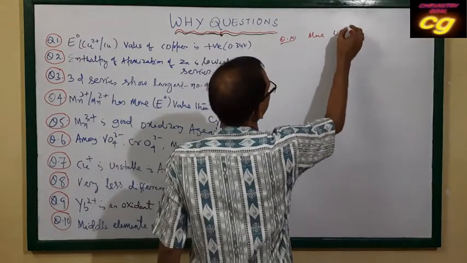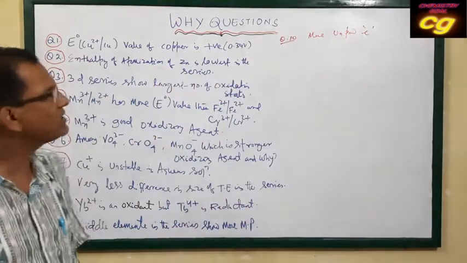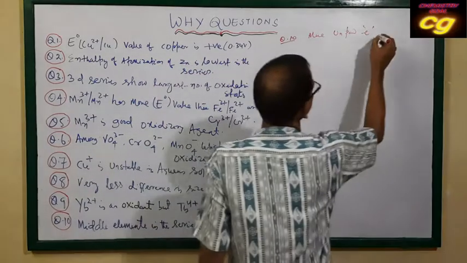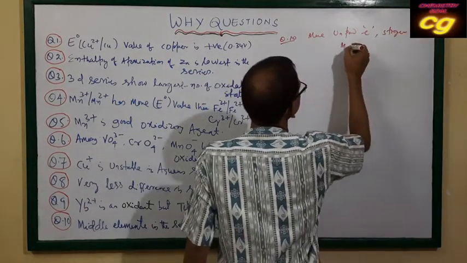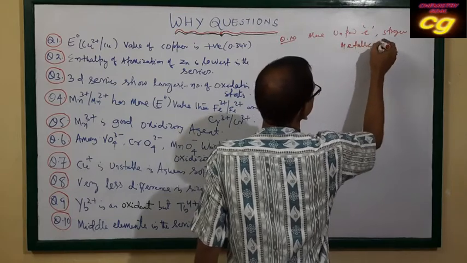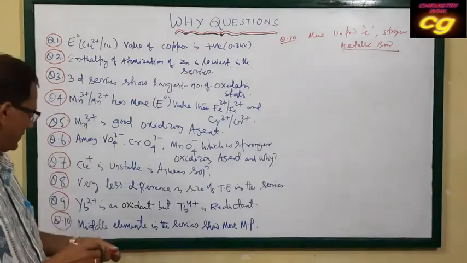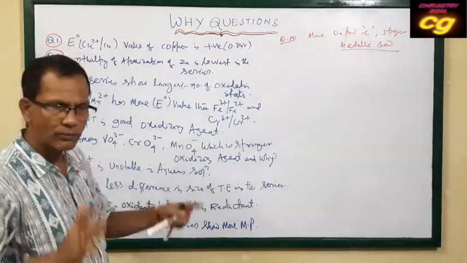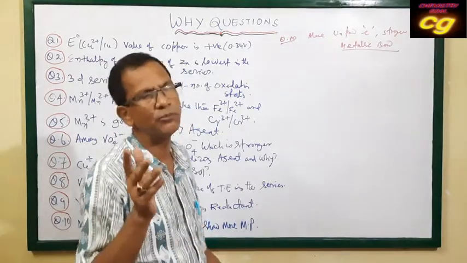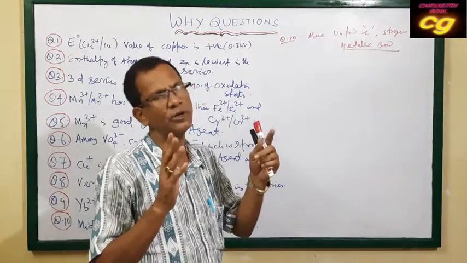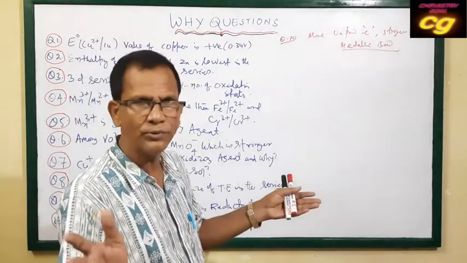More unpaired electrons means stronger metallic bonding, because the strength of the metallic bond depends upon the number of unpaired electrons, as the number of covalent contributions will be more.